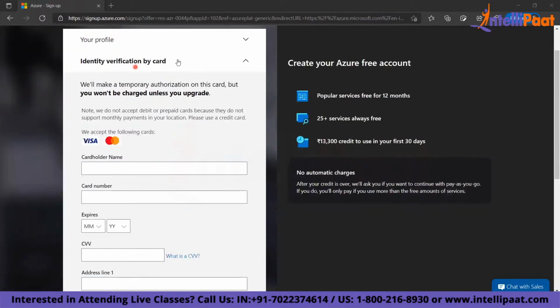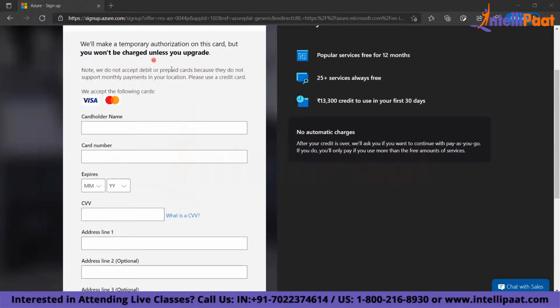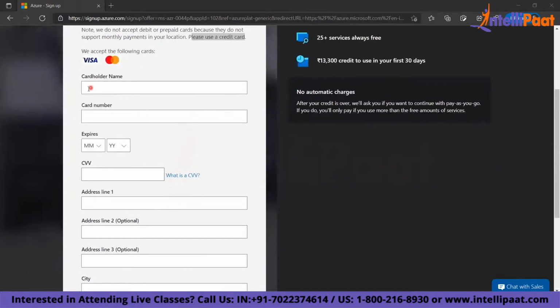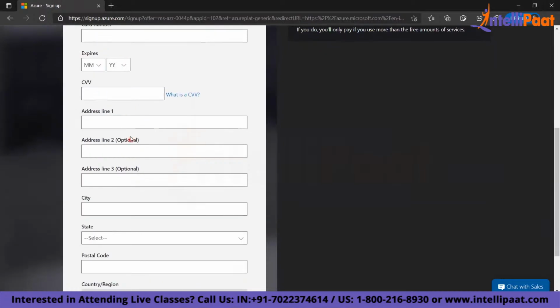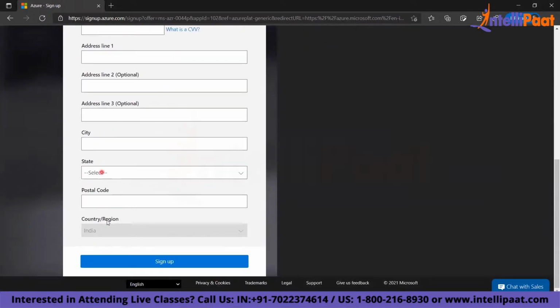Then you come to the credit card information. So here you need to provide your card. You see they accept only credit cards. They will not accept any debit card here. So debit card is not allowed. So you have to provide the card holder name, card number, the expiry date, the CVV, the address, all the details, and sign up. Once you click on sign up, your account will be set up.